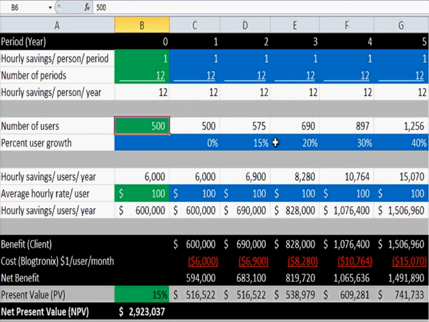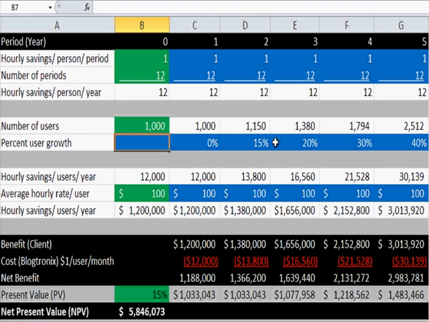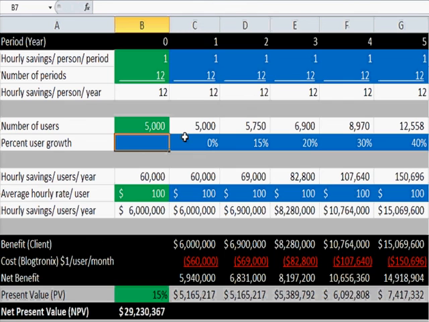Now, what happens if you have a company that starts with 1,000 people using this, and this usage grows to almost 2,500 people? Your net present value is almost $6 million. And if you have a bigger company of, let's say, 5,000 people to start using, maybe 10, 20,000 or 30,000 people, and you see that almost 12,000 people start using the system in the 5th year, your net present value in this case is going to be almost $30 million.